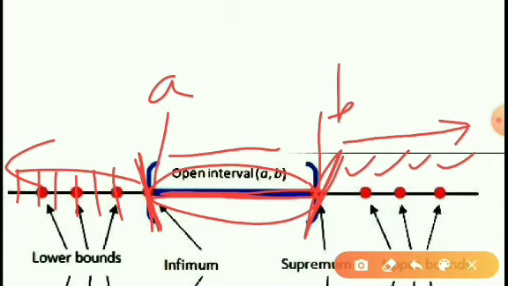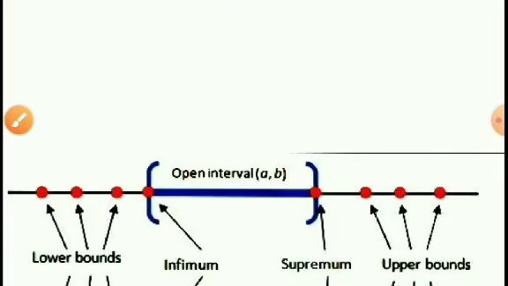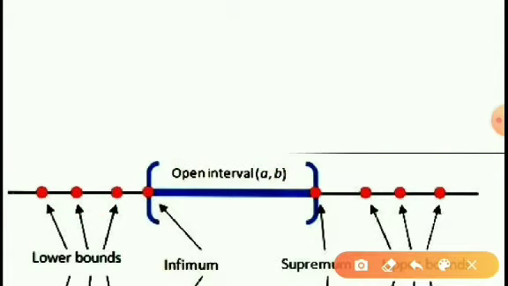So from this what can we understand? If the set has a lower bound, then the lower bound is not unique. We can find infinitely many lower bounds to the set. All the real numbers which are less than the lower bound are also lower bounds of that set. In the similar way, if a set has an upper bound, then the upper bound is not unique. We can find infinitely many upper bounds. Each real number which is greater than the upper bound is also an upper bound of the set.